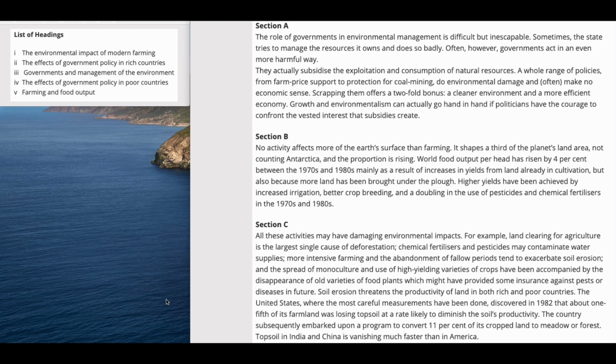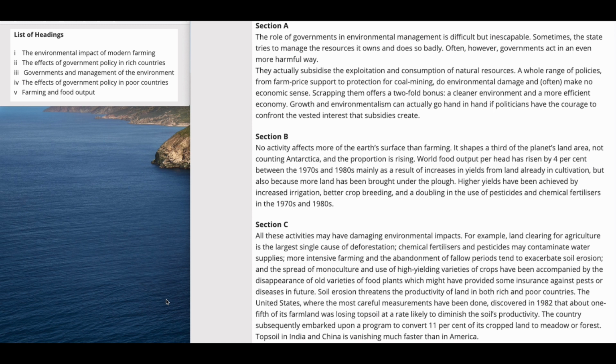So here they have clearly said in the first line that more of the earth's surface is used for farming, and due to this particular activity, the world food output has risen by 4%. So the answer for this particular section is farming and food output. In short, here also we have taken the answer in just the first 2 to 3 lines. Now let's take the last section, section C.